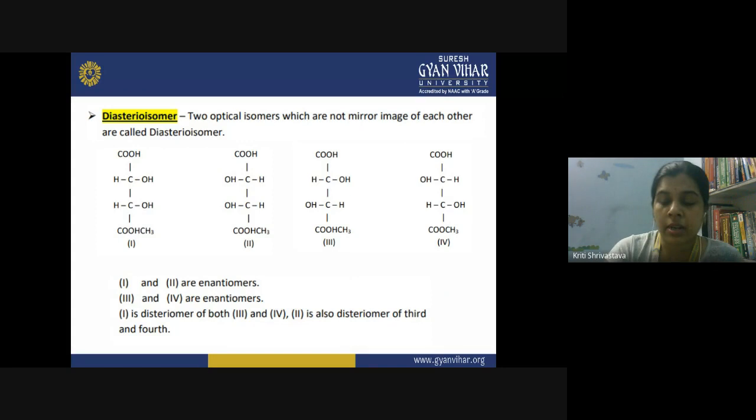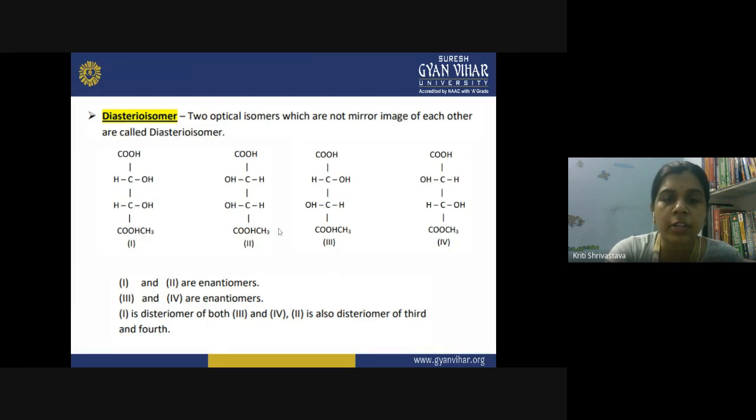Now we have discussed what the diastereomers are. These are the two optical isomers which are not mirror images of each other. So these are the examples. The first and second are the enantiomers. If you look at them carefully, they are mirror images. Then third and fourth are also mirror images of each other. But first is the diastereomer of third and fourth, and second is also the diastereomer of third and fourth, because they are not mirror images.